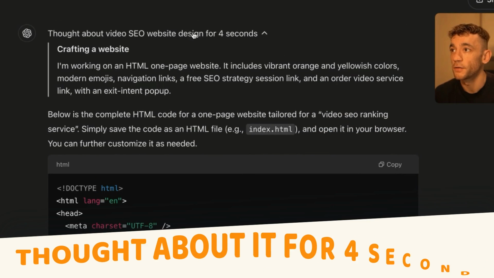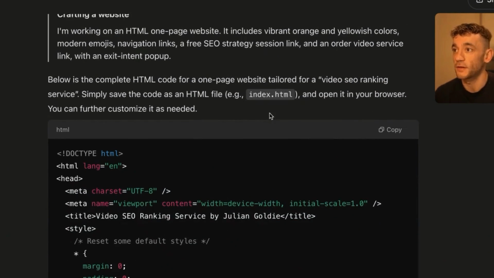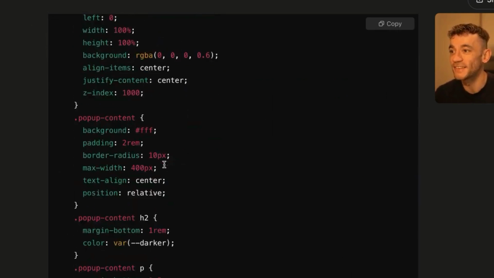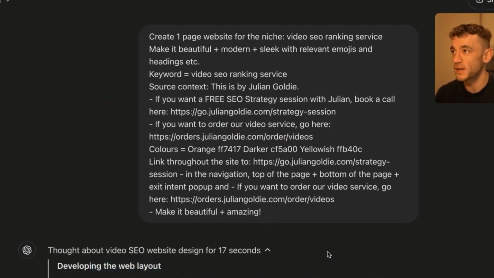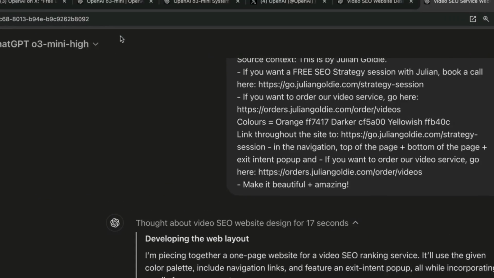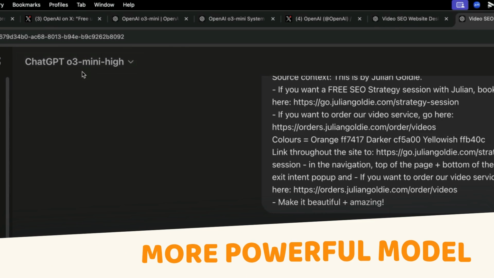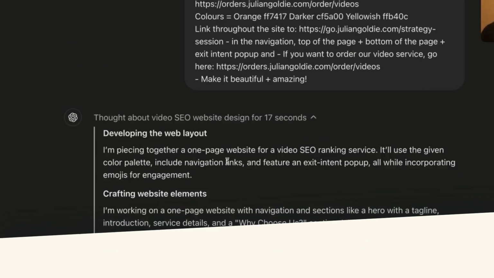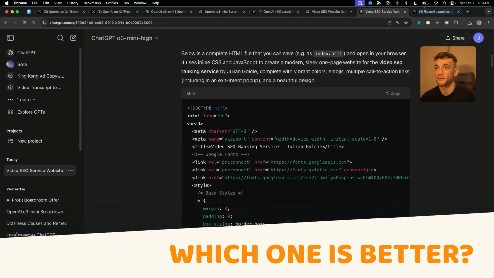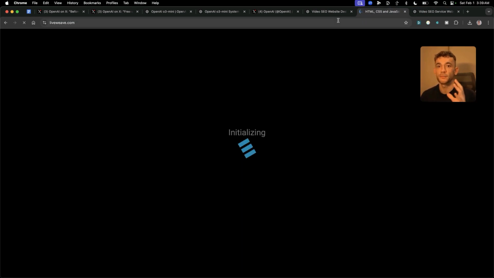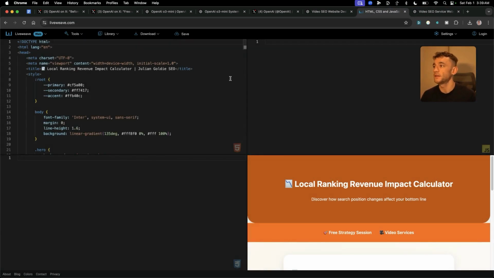Look at that. Thought about it for 4 seconds. And then it came back and did the HTML, which is absolutely amazing. I've never seen a new model from ChatGPT come out that quickly. ChatGPT o3-mini high, which is a more powerful model, took 17 seconds to develop. But we'll compare the outputs to see which one is better side by side. This has blown me away by how fast and easy that was to use.